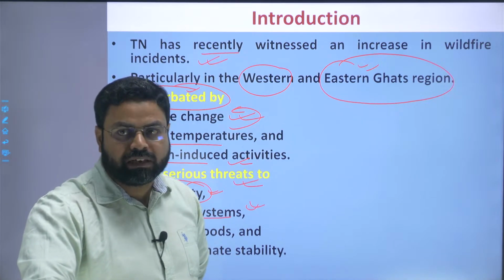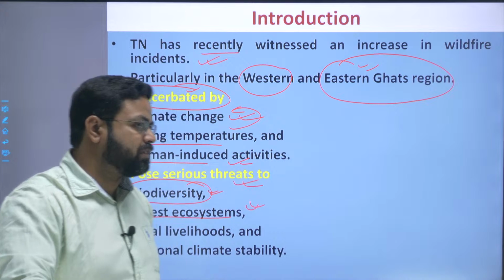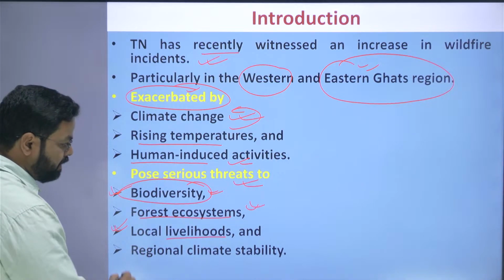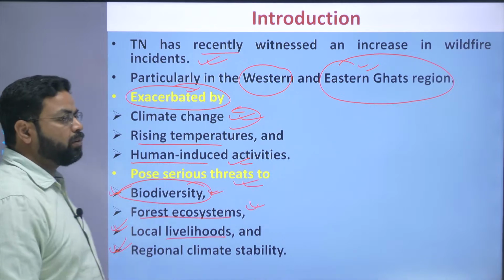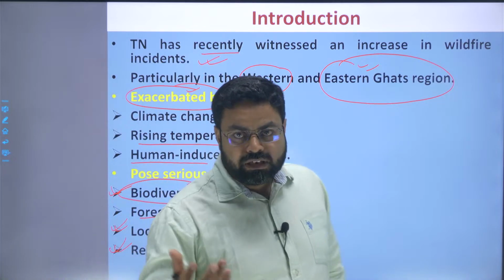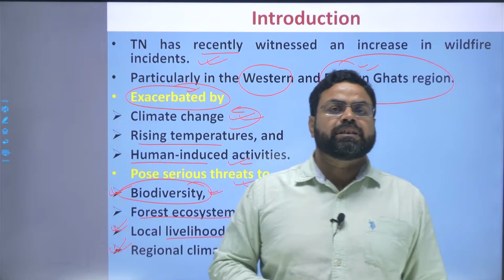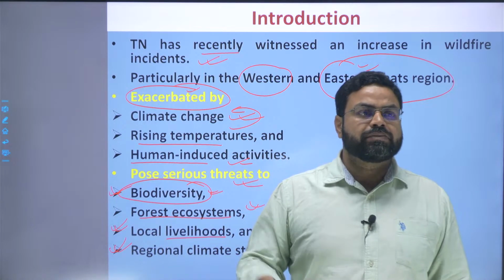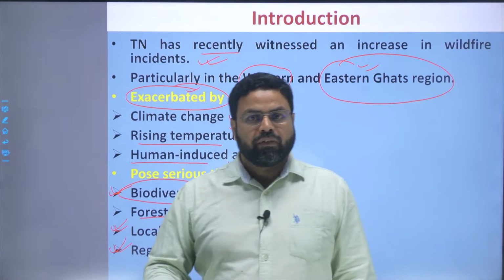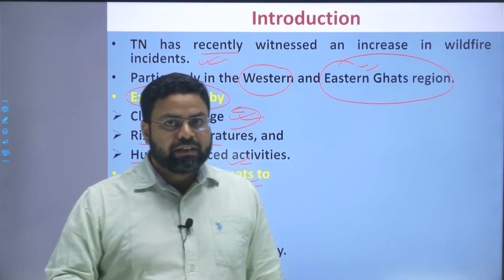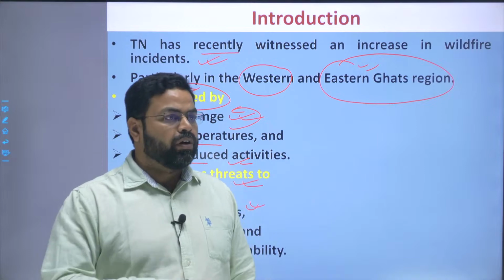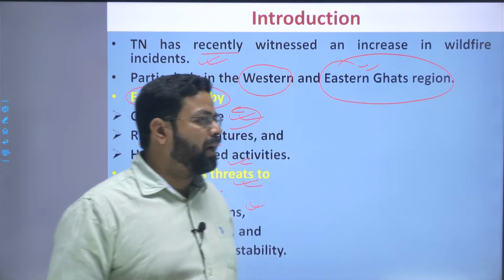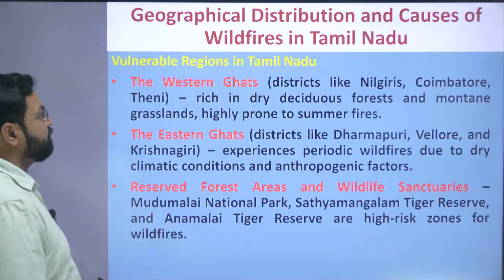Either they sell that or they use it for subsistence, and for that matter their livelihood also gets adversely impacted. Regional climatic stability also gets disturbed because of the decrease in the vegetation due to this forest fire. There will be a rise in temperature, and this forest fire will again contribute various gases and particulate matter that will also disturb the climatic condition of the region. So all this adversely impacts the climatic stability of the region also.